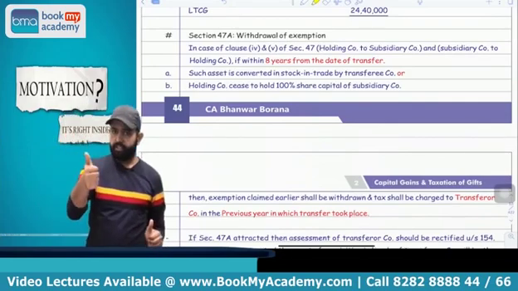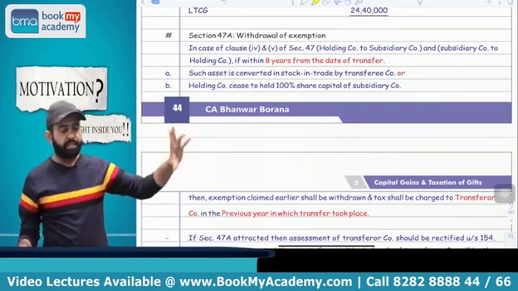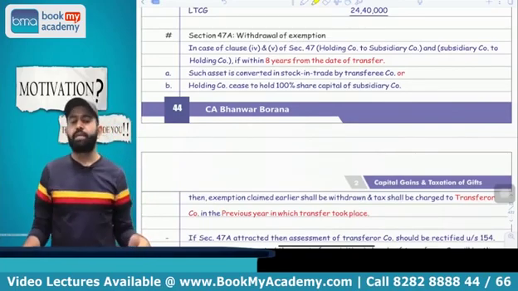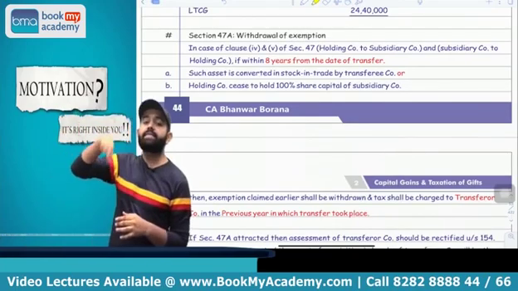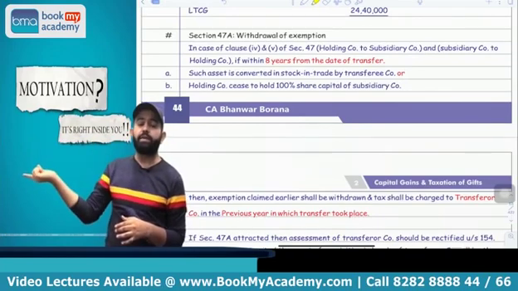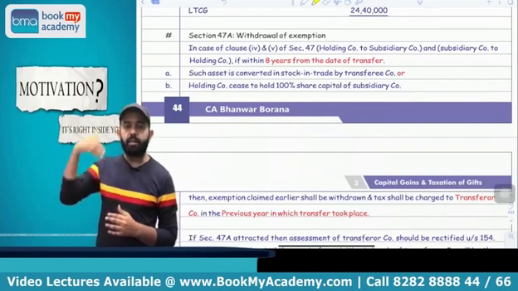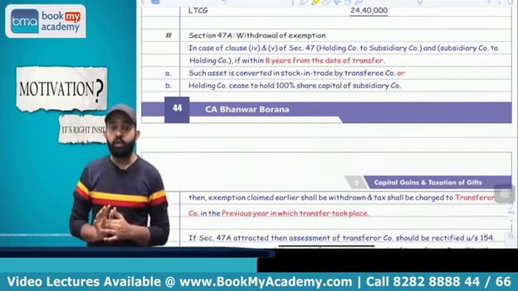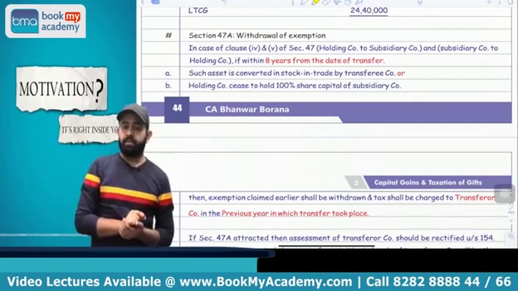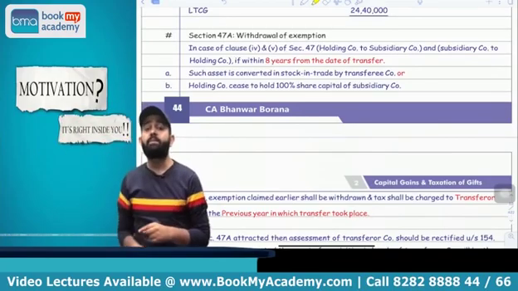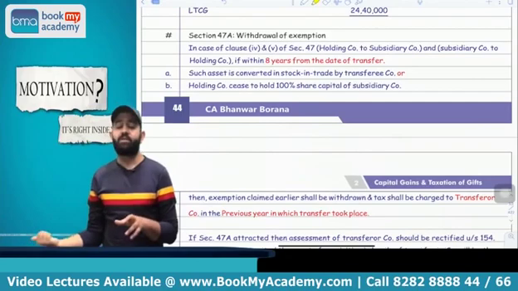If there is a violation, meaning either the asset is converted into stock in trade or the company ceases to hold 100% of the share capital, then whatever capital gain was exempt earlier in the hands of the transferor company will now be taxable. The exemption claimed earlier by the transferor company will be withdrawn, and it will be taxable in the year in which the original transfer took place.